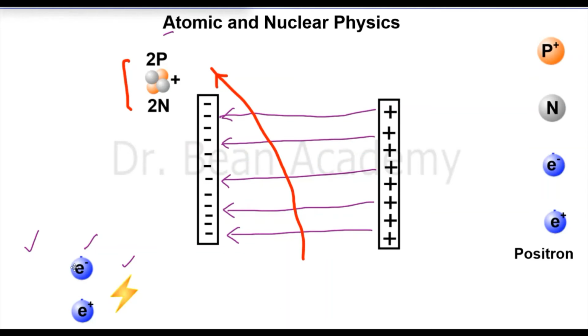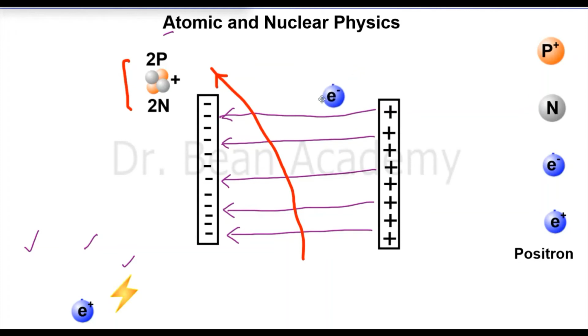Now it's easy to imagine what will happen if I push a beta particle. Remember that the only difference between an electron and a beta particle is that a beta particle is a fast moving electron with high energy. If it enters between the plates, it will go like this because it is negatively charged. The situation is opposite to that of an alpha particle.